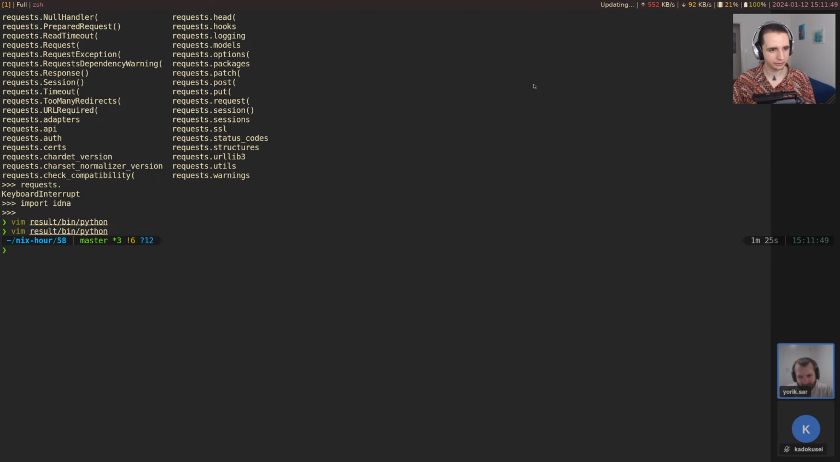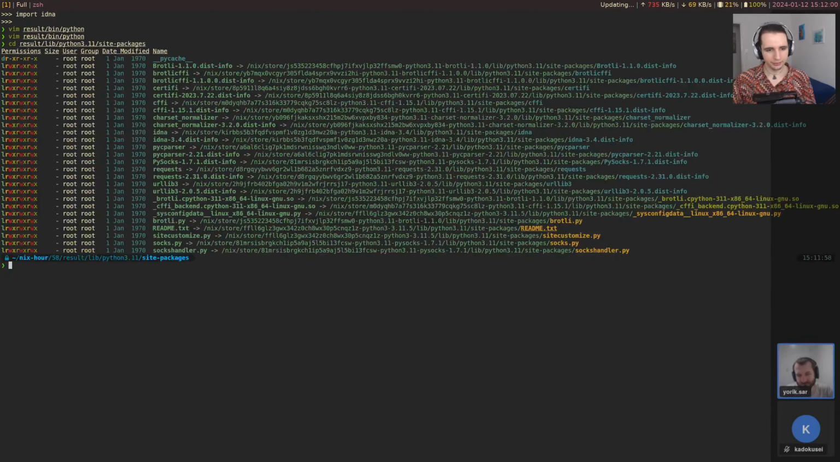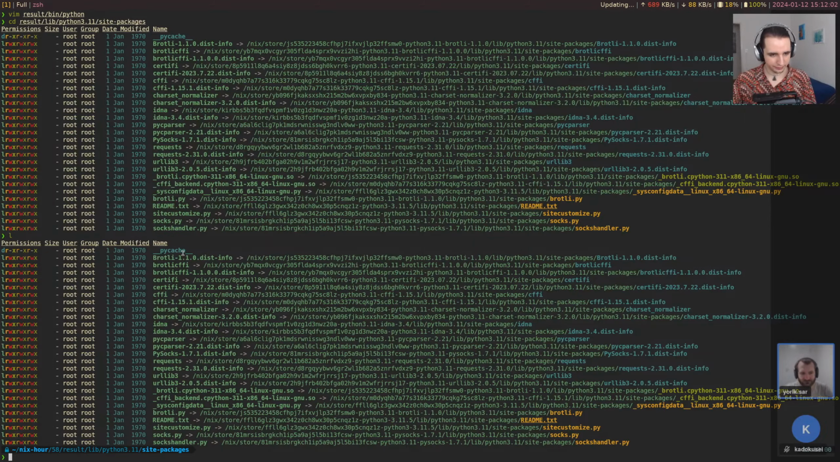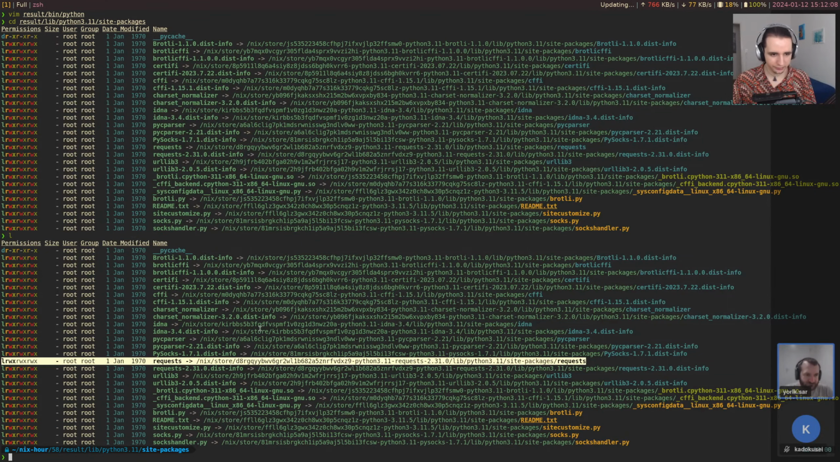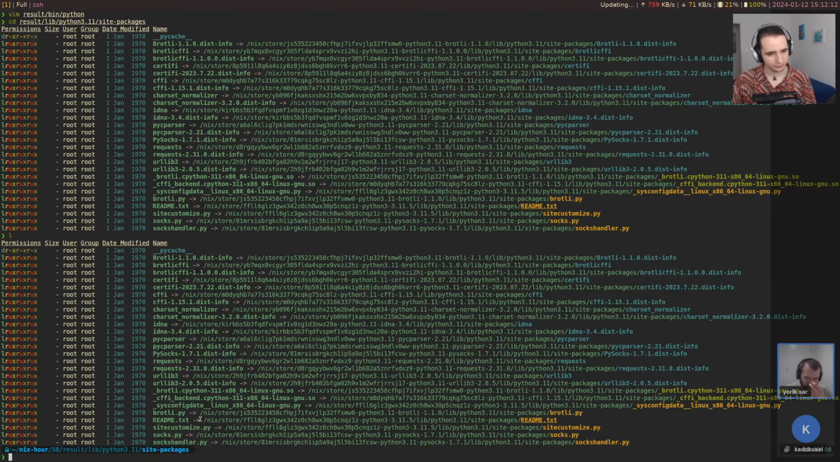So if we go look into result, lib, python3.11, oh, site-packages, yes. If we go in here, this is apparently effectively the Python path. So we can see here we have requests, we have IDNA, we have all the other dependencies and reverse dependencies. Well,